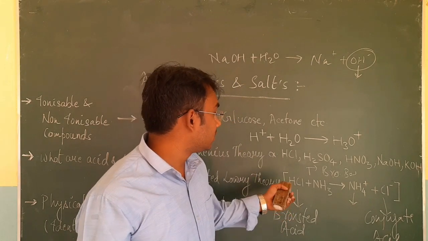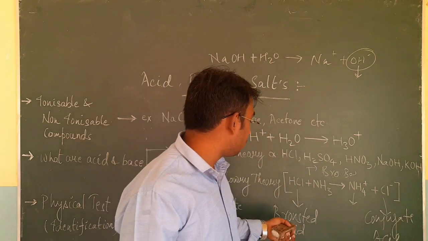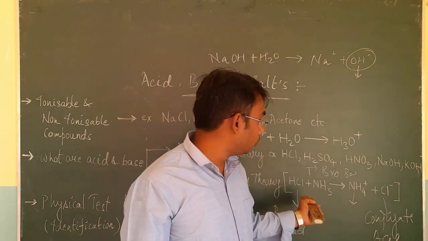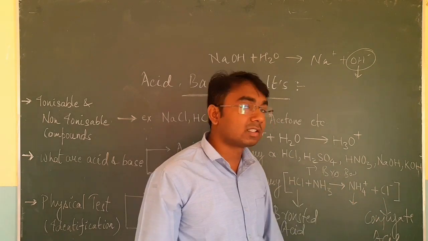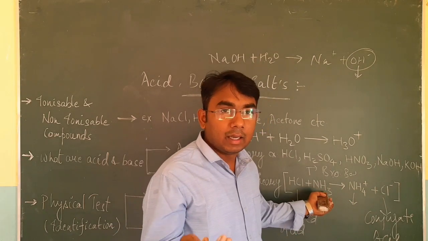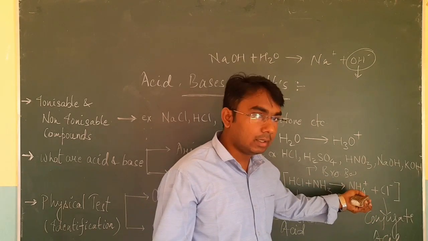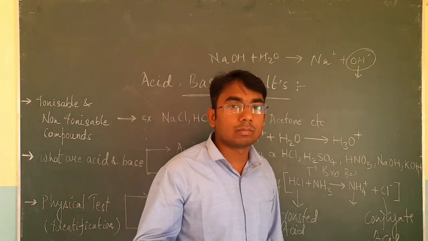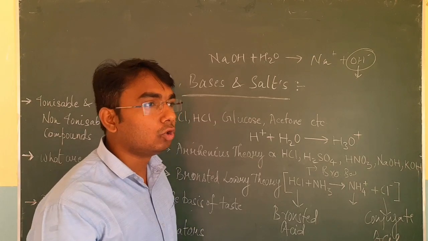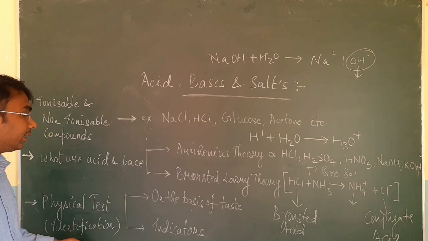Now the substance which is losing its H+ is called a Bronsted acid, and the corresponding substance which is formed after losing that H+ is called its conjugate base. Similarly, the substance which accepts that H+ is called a Bronsted base, and after accepting it, it becomes a conjugate acid. Now coming to the next topic, that is physical tests.